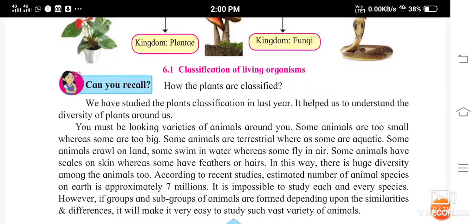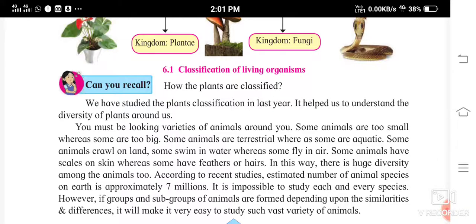So we have studied plants classification last year. It helped us understand the diversity of plants around us. We studied plants classification in the previous standard, 9th standard, isn't it? And that is why you understood how there are wide varieties of plants, that is, there is diversity in the plants around us.